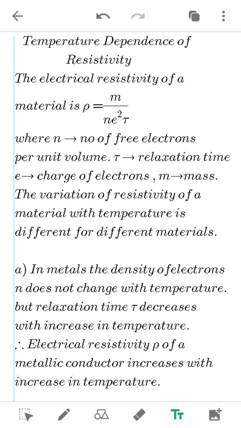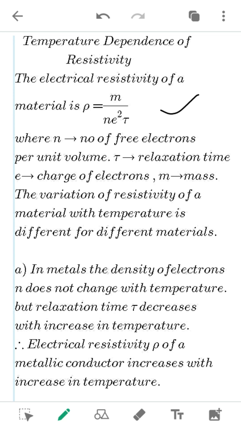So it may be resistance or resistivity, both are dependent on the temperature. Okay. So how it goes? So let us see the resistivity of the material. We have seen in the last video, rho equal to m by n e square tau, right? So where tau is the relaxation time, n is the number of free electrons per unit volume of the conductor, and m is the mass of the charge, and e is the charge of the electron.